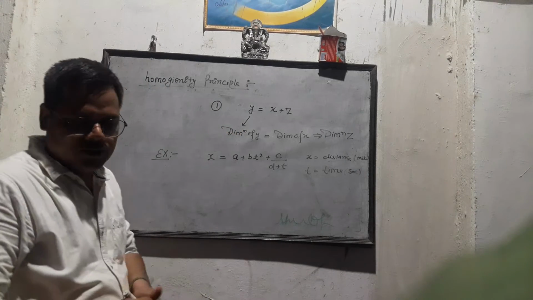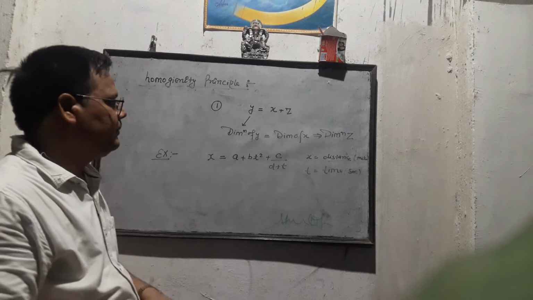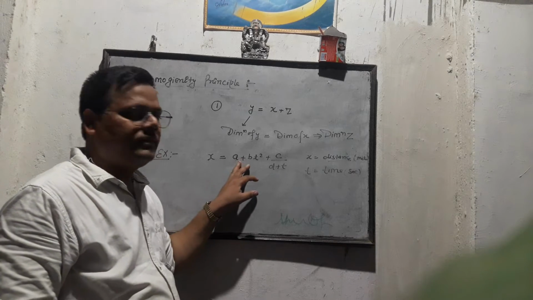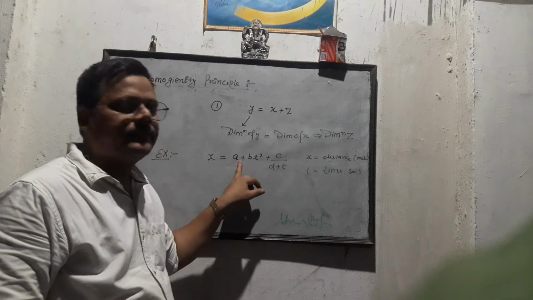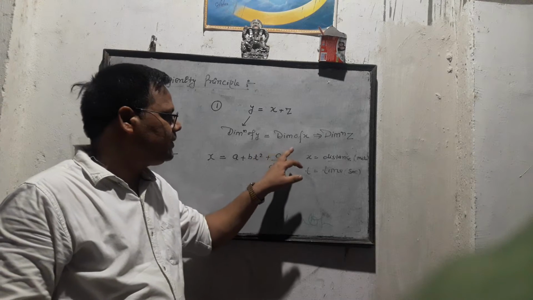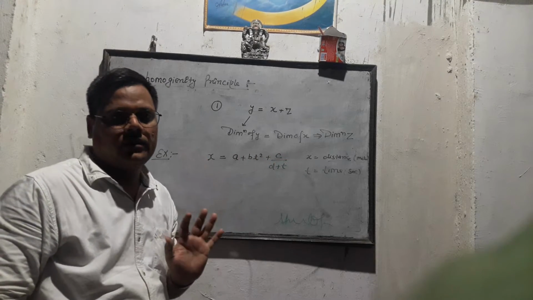Here the question is, find out the dimensions of the physical quantities A, B, C and D.